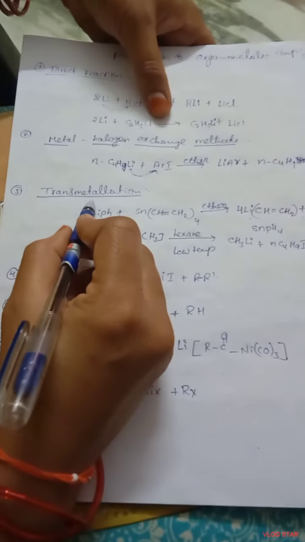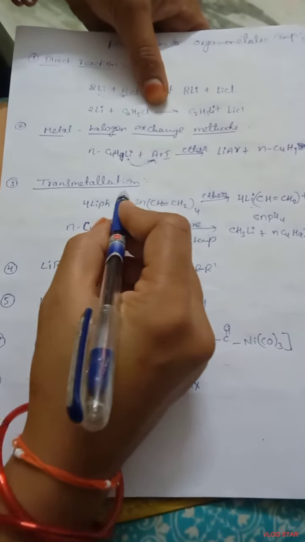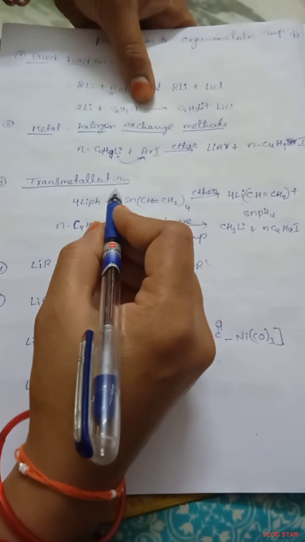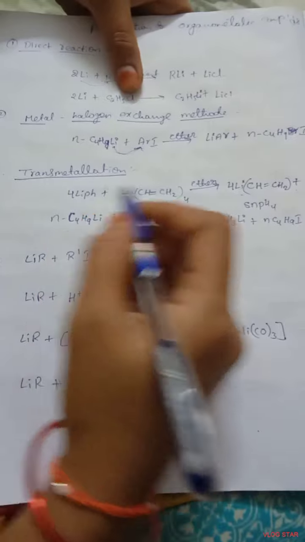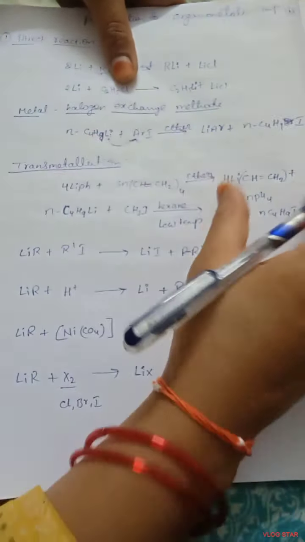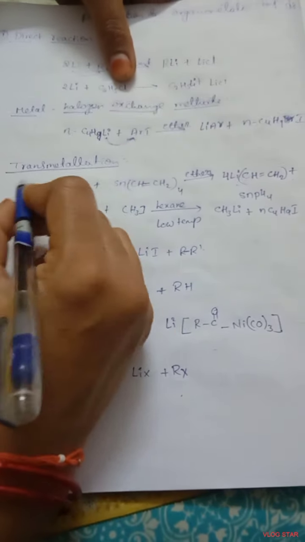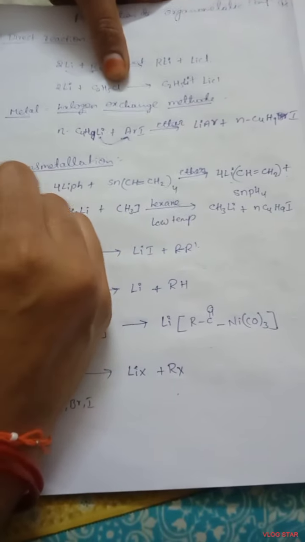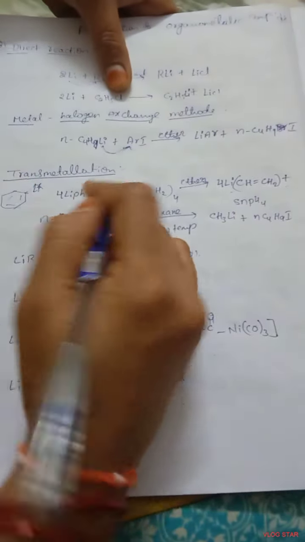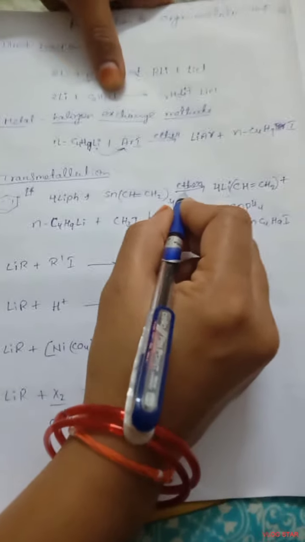The next one is the transmetallation method. By using this method, we get unsaturated compounds, such as vinyl compounds. How do we get them? We take phenyl lithium, which has a cyclic ring structure, and react it with tetravinyl tin in the presence of ether.